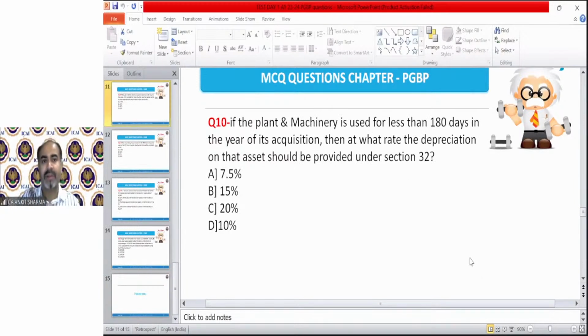Okay. 10th: if the plant and machinery is used for less than 180 days in the year of acquisition, then at what rate should the depreciation on that asset be provided under section 32? Question number 10, we discussed when the depreciation rate will be 0, when it will be 50% of the normal rate, and when it will be the full rate of depreciation. So as per those provisions, you have to give me the correct answer of question number 10.